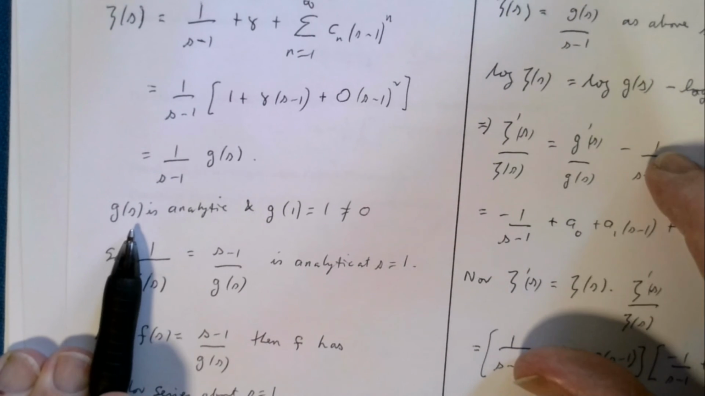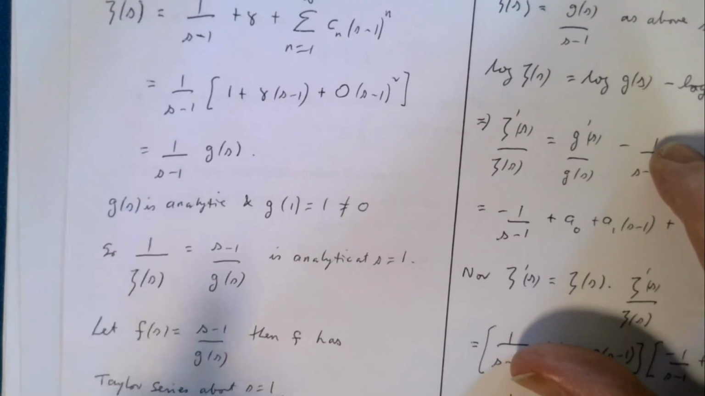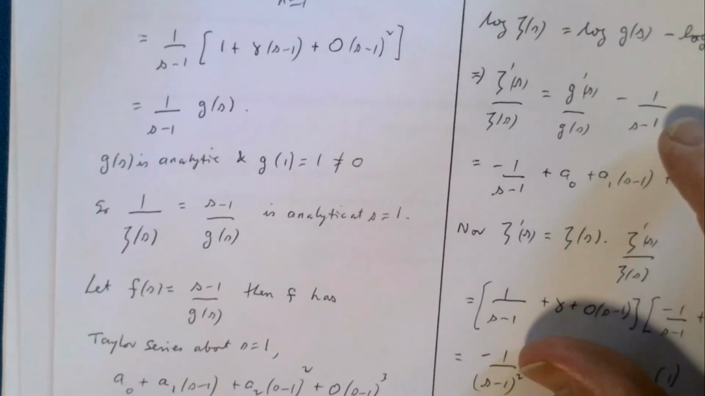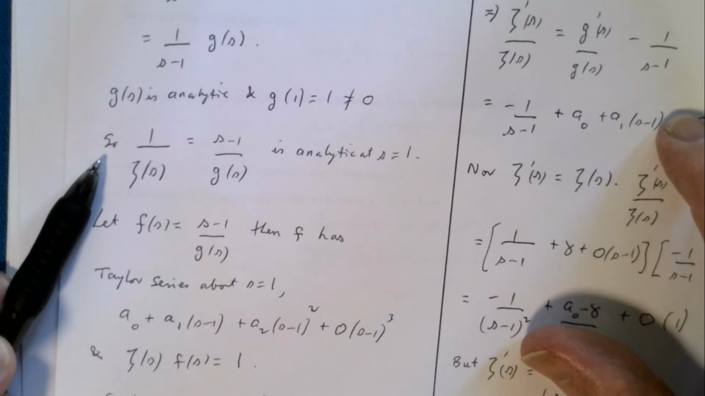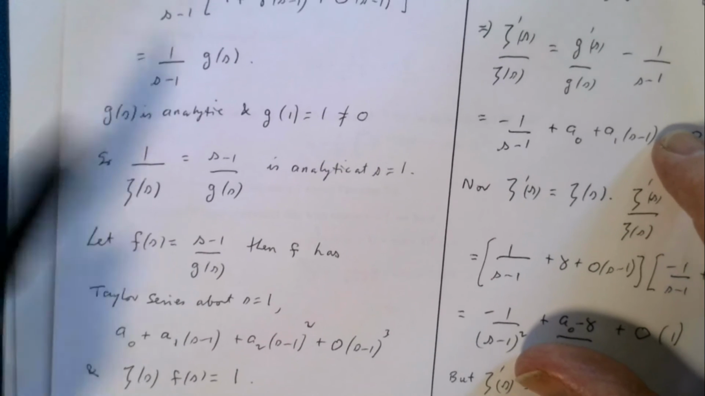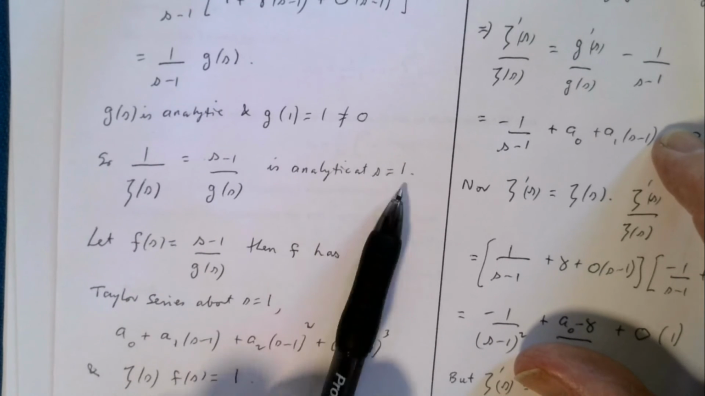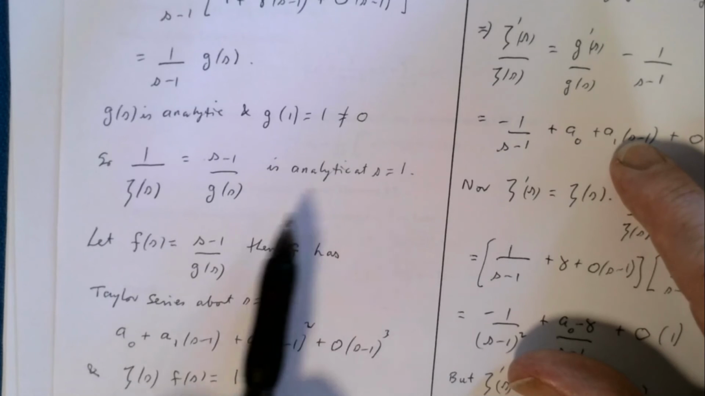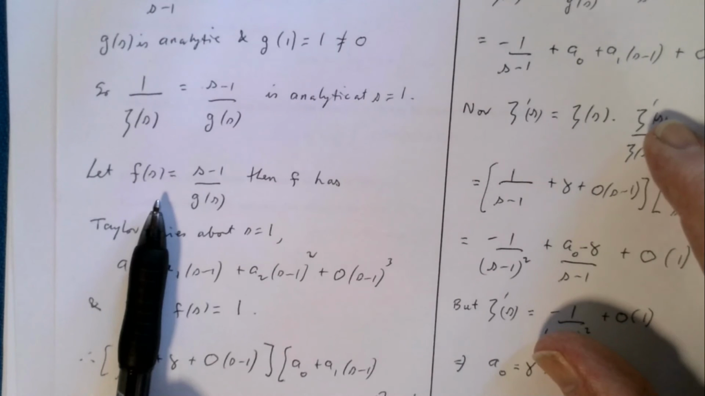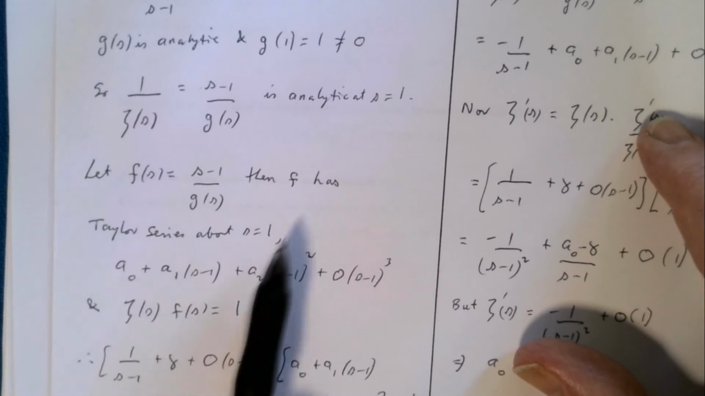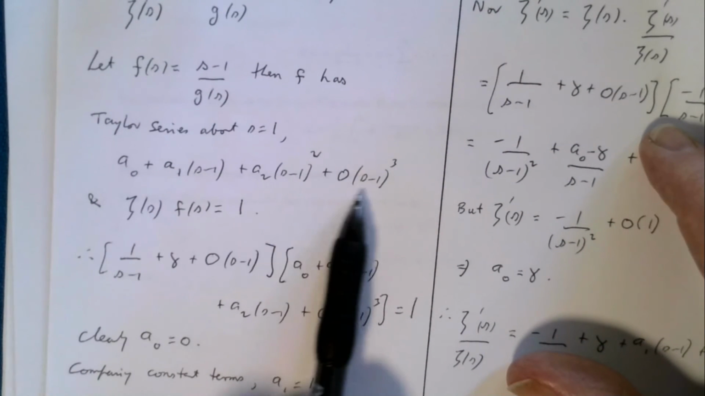G of 1 is not 0 because I'm multiplying zeta of s by s minus 1, and we know that that will get rid of the singularity. So, when I take 1 over zeta of s, I just turn this upside down, I get s minus 1 on g of s, and that's analytic at s is 1. If I give this a name, I'm going to call that f of s, and because this is analytic at s is 1, f has a Taylor series about s is 1, and the Taylor series will have that shape.